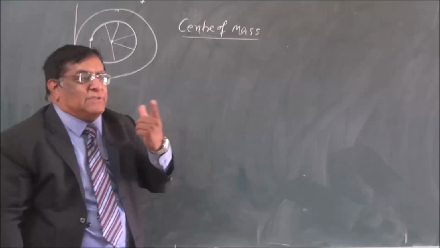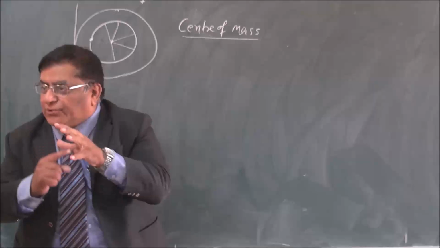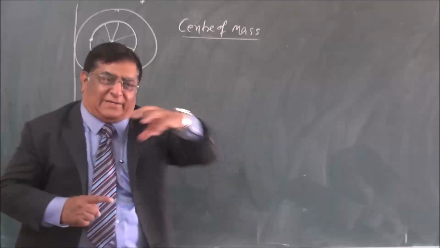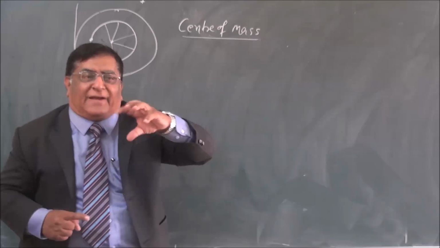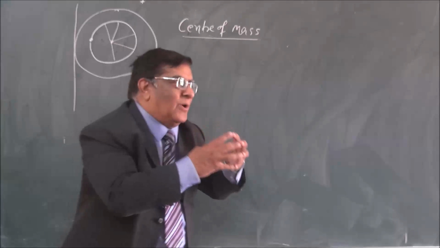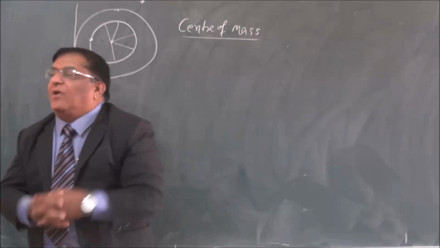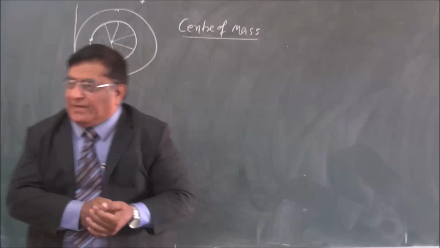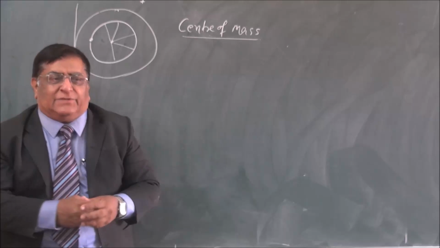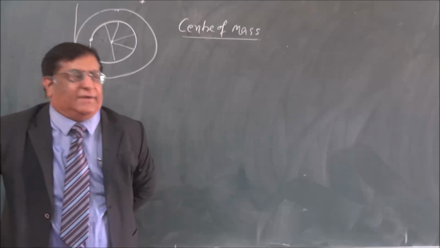So, center of mass is such a point on which if we apply the force, it will have the same effect as what is received when we apply force individually on all the points. This is the definition of center of mass, or this is a property of the center of mass. Right? So this is one way of finding the center of mass.